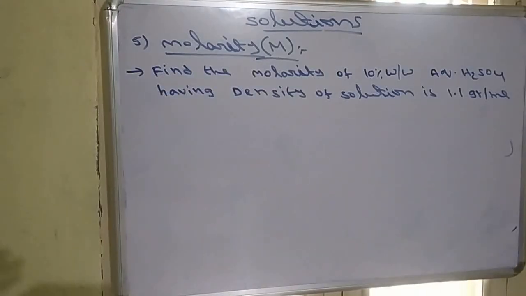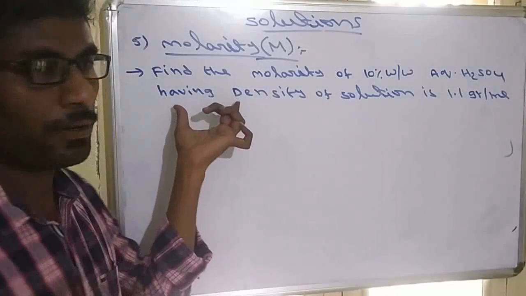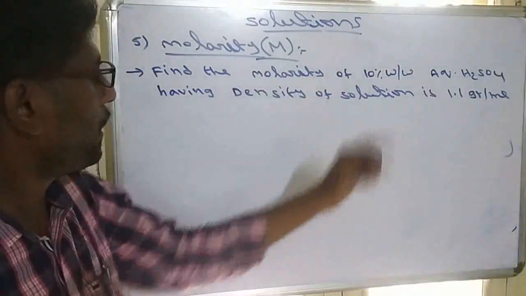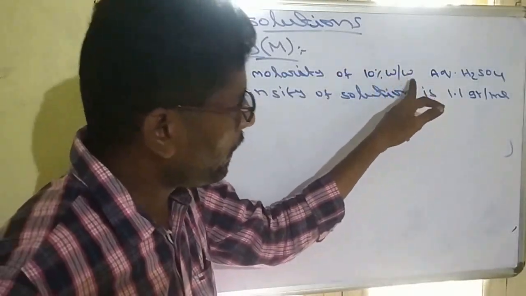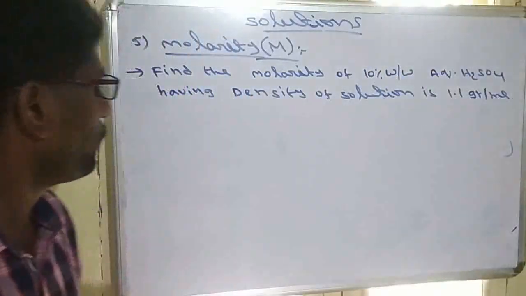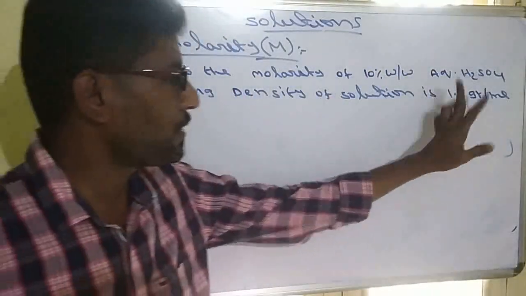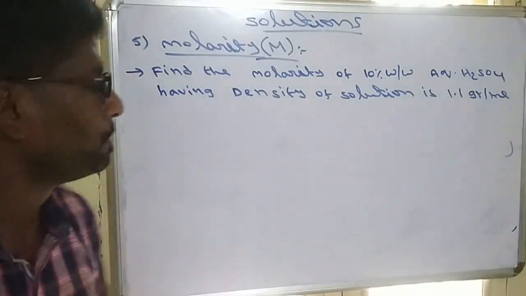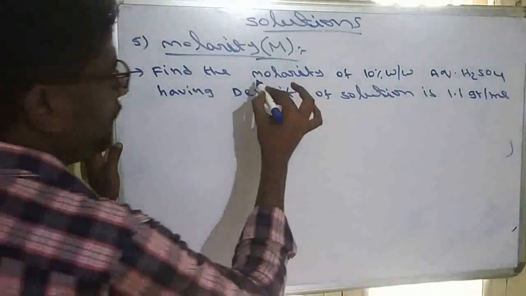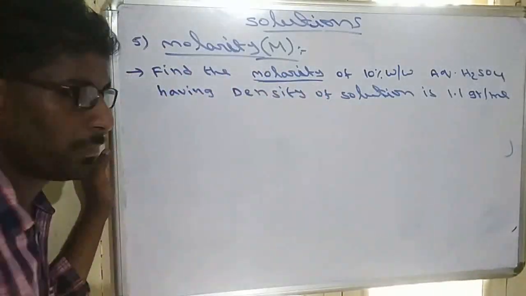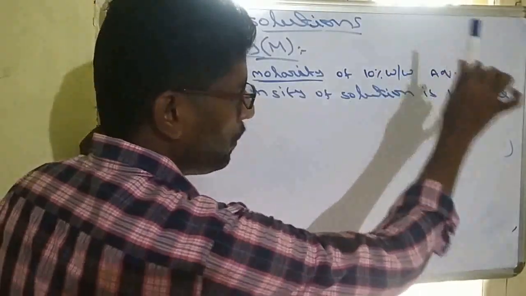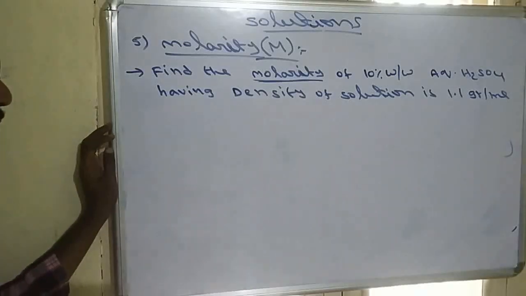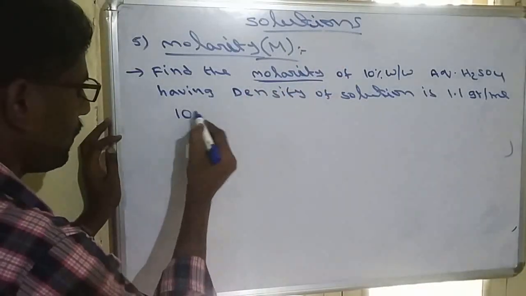Now the next question. Another question, such types of questions are most important. Find the molarity of 10% W by W aqueous H2SO4, where the density of the solution is 1.1 gram per ml. So we have to find out the molarity. But here the mass is not given directly. So 10% W by W aqueous H2SO4 is given.